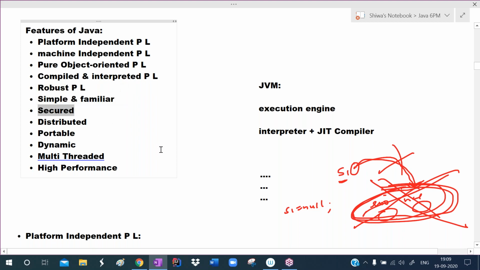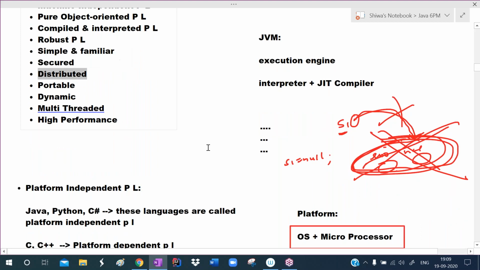Java is a secured programming language because they didn't add pointers, friend functions, or friend classes. Such security-problem concepts were not added to Java. And Java's bytecode is secured. In the JVM, a verifier checks whether viruses are there in the bytecode or not. So that's why we call it secured.